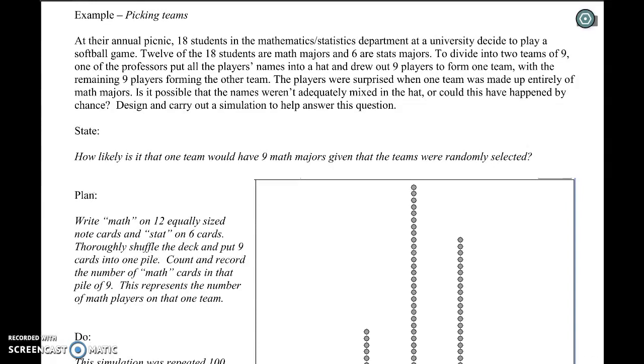The players were surprised when one team was made up entirely of math people. Is it possible that the names weren't adequately mixed in the bag, or could this have happened by chance? Design and carry out a simulation.